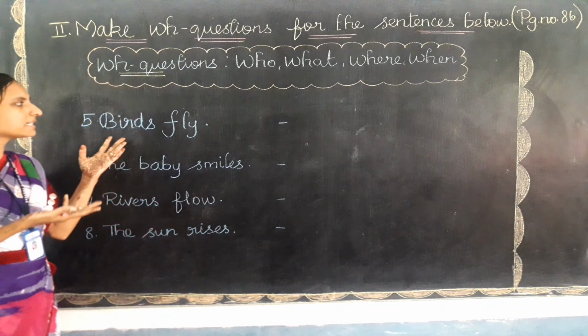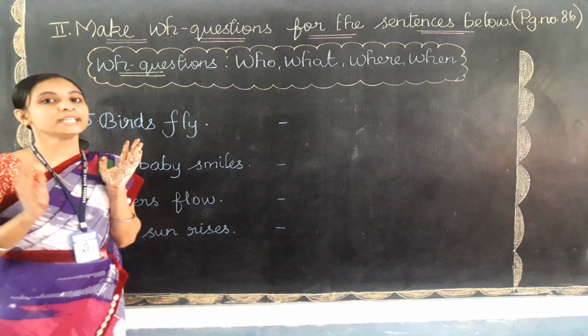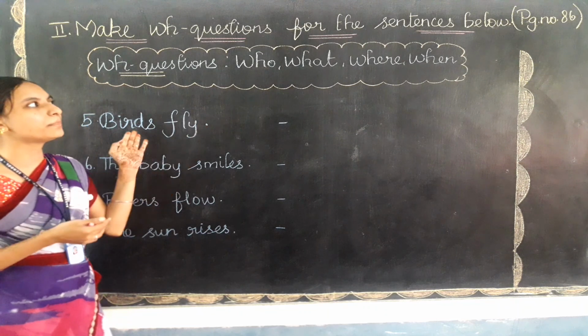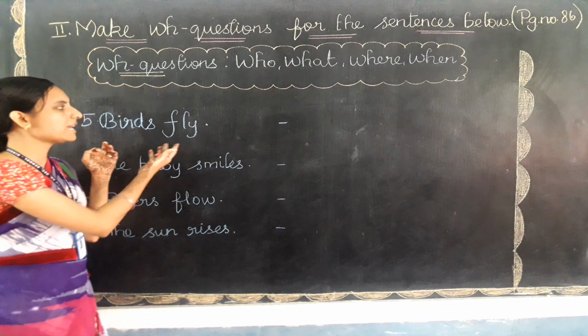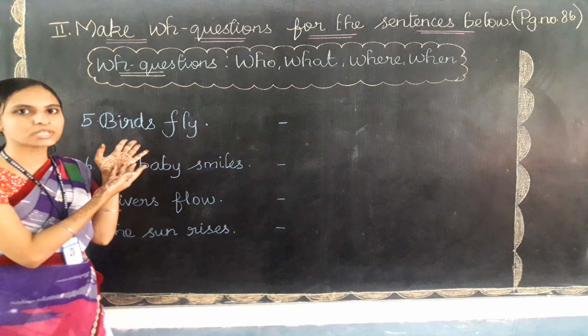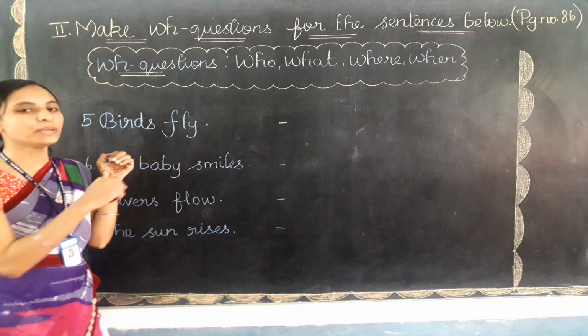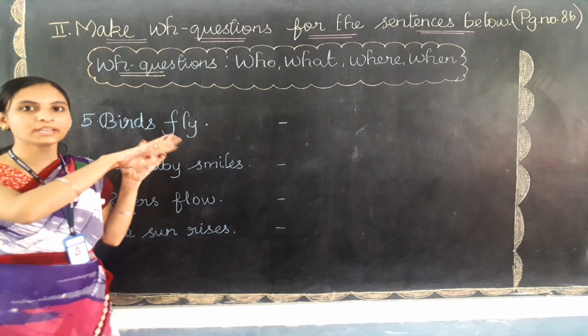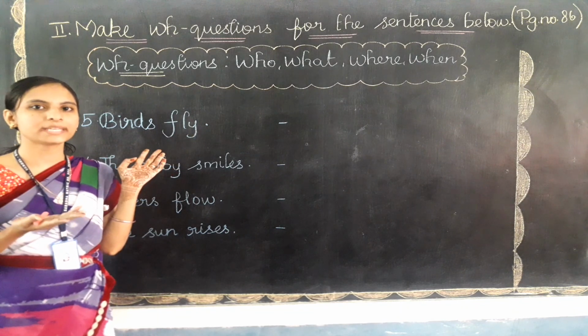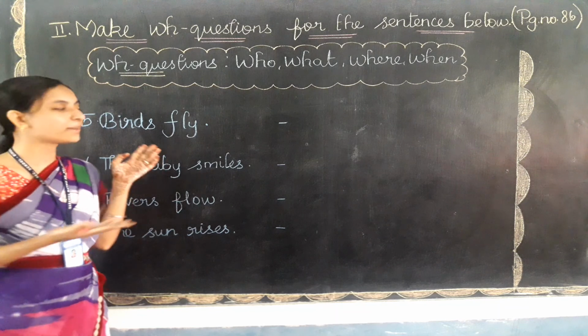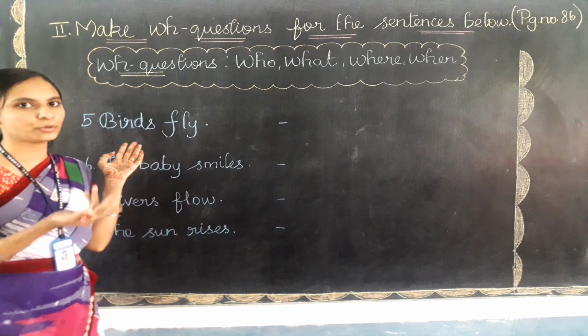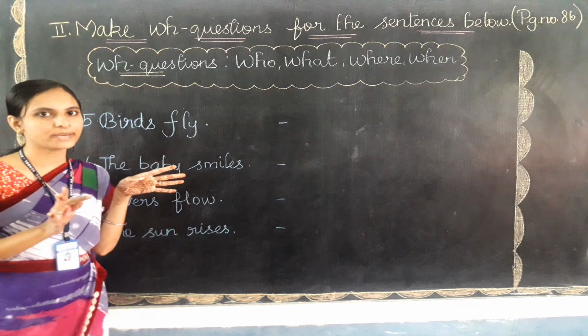No, because the answer is given, paravaigal parakkirathu. Idhula nam enga paravai parakkirathu? Where do birds fly, nam sonnana? Where is the answer? Place kuduthirukanga? No, there is no place given. So we can't use where. When birds fly? The last word. When do birds fly, eppo paravaigal parakkirathu? No, that is also wrong, because they have not given any timing.